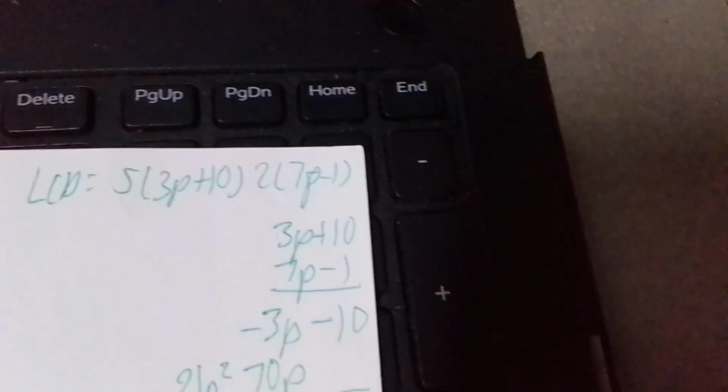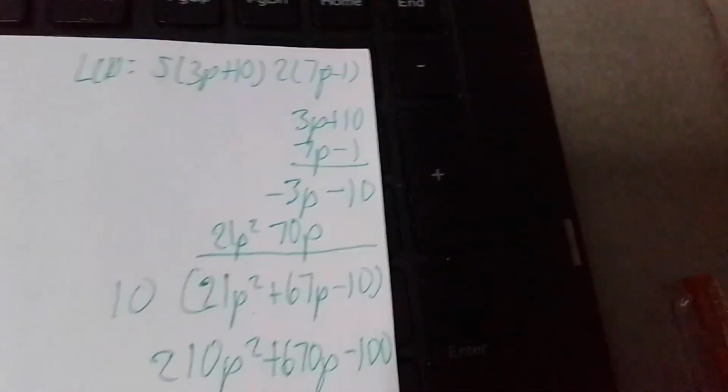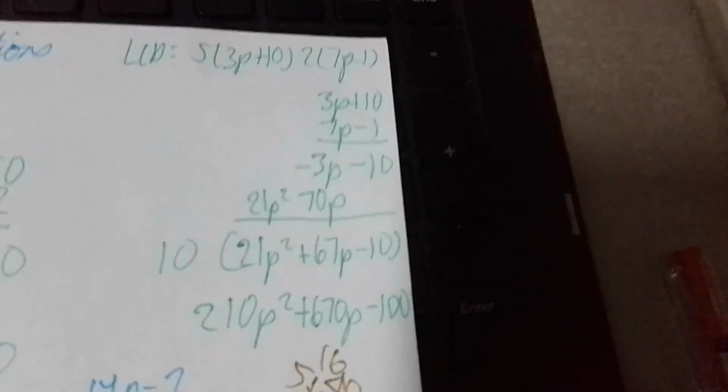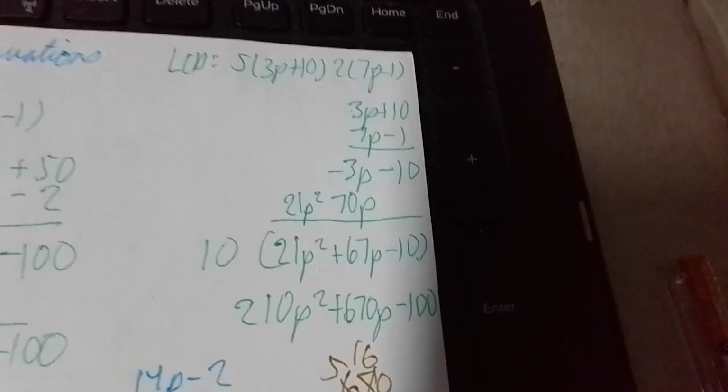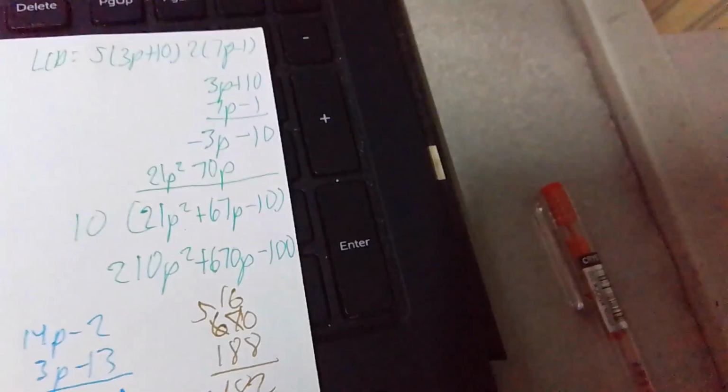Diba? So we simplify this one, and we should get negative 10, then 3 negative 3p, then negative 10p, then 21p squared. And then we have 5 times 2 to give you 10, and then we distribute the 10, 210p squared, then 670p, then minus 100. Tama? And then from there, we get to multiply. That is our LCD. Diba?